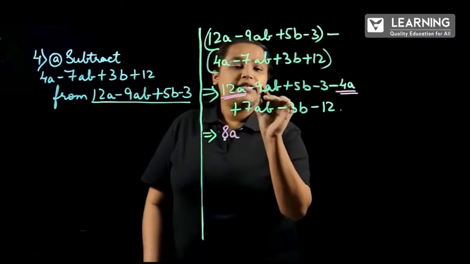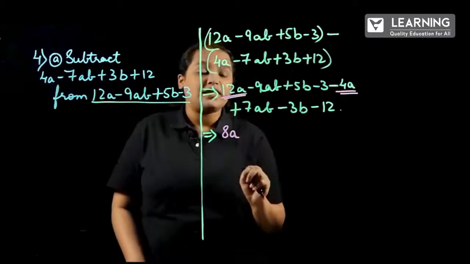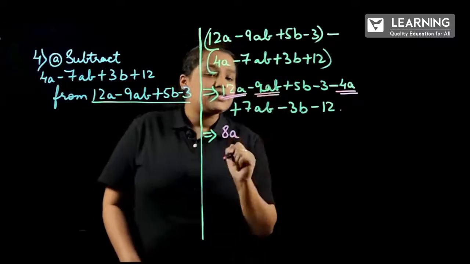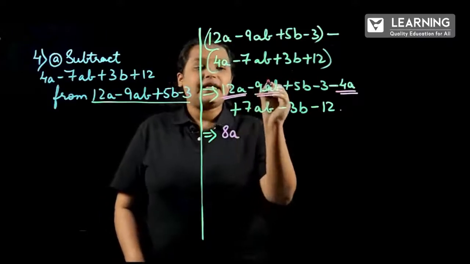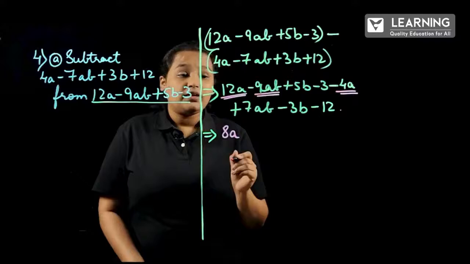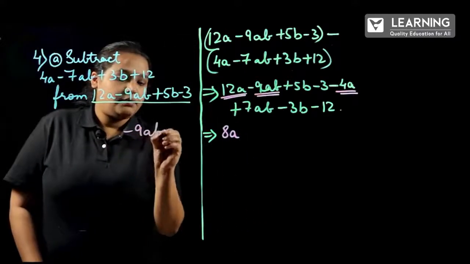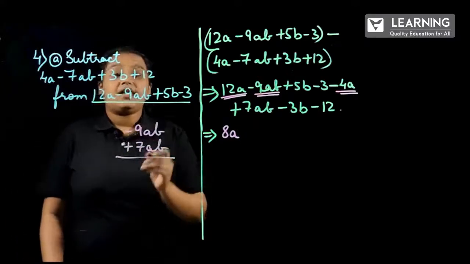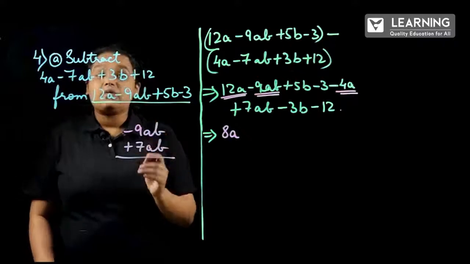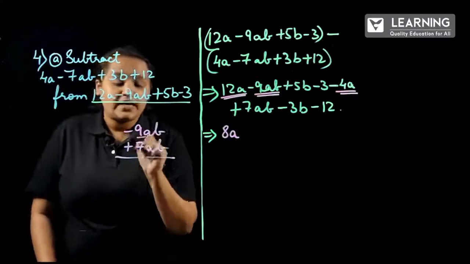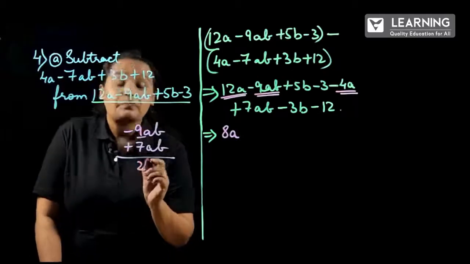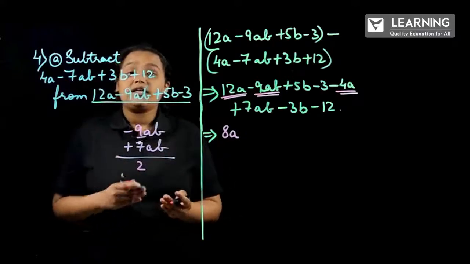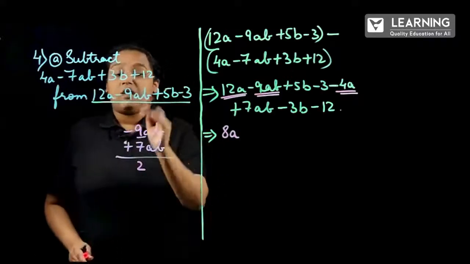So, next is minus 9ab. Here the two variables are given, and the like term of this is the one written down there, that is 7ab. So, minus 9ab plus 7ab. What will we be doing? Since the signs are different, we will be taking the sign of the greater number. So, 9 is greater than 7. So, 9 minus 7 is 2. If we are having different signs, we will be subtracting, but we will be considering the sign of the number which is greater.